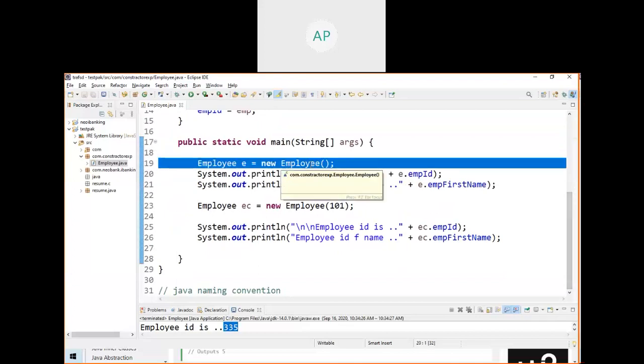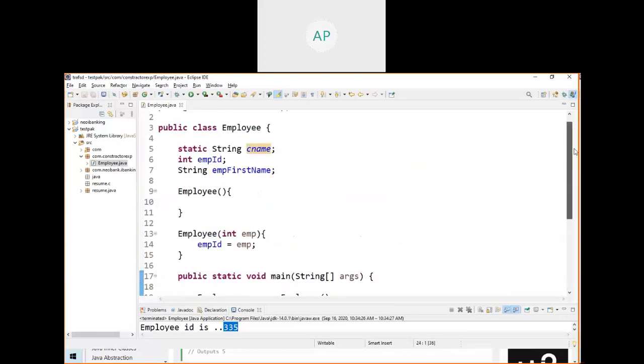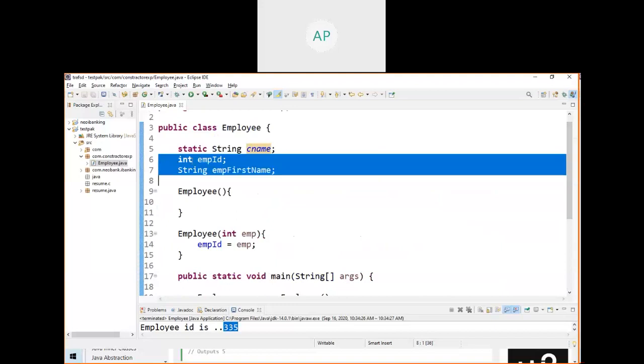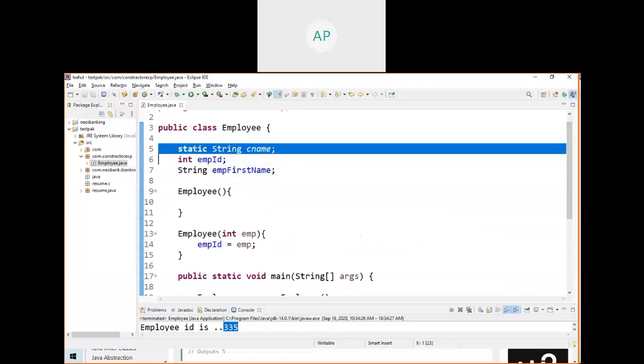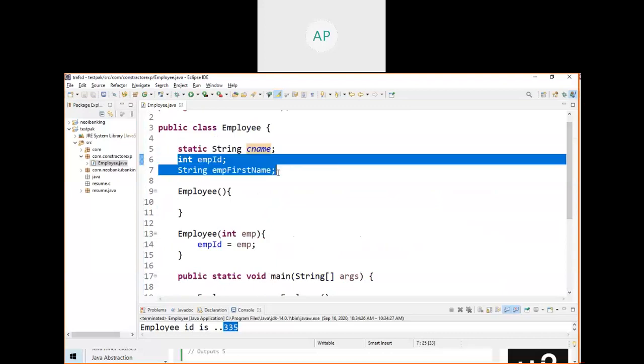As of now, we are trying to understand constructors. So here I created one object, and I didn't initialize any value. Here I created one constructor and I initialize the value. That is, when you create an object, you can initialize the instance variable. That's why I keep telling you this is called an instance variable. This is called a class level variable or static variable. Each object will have its own value.